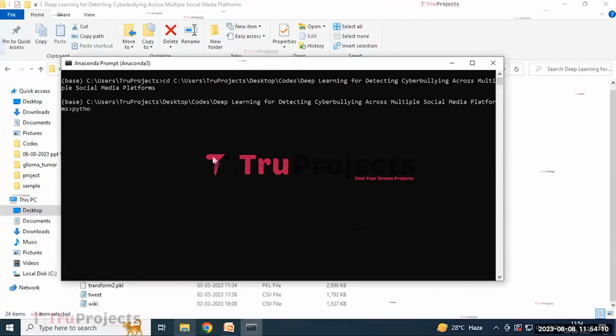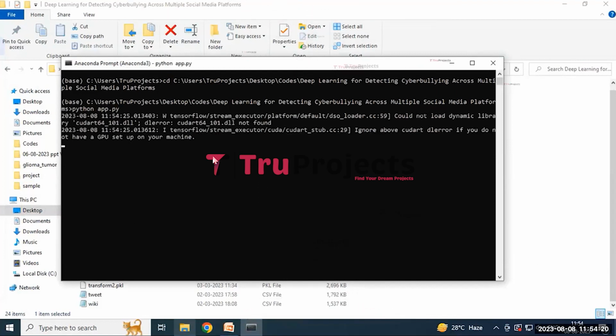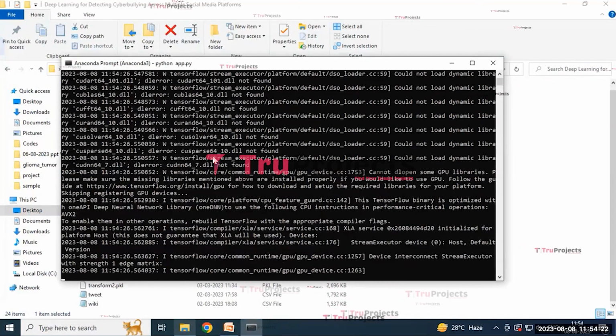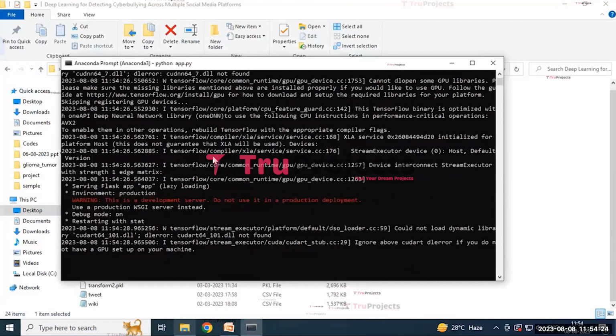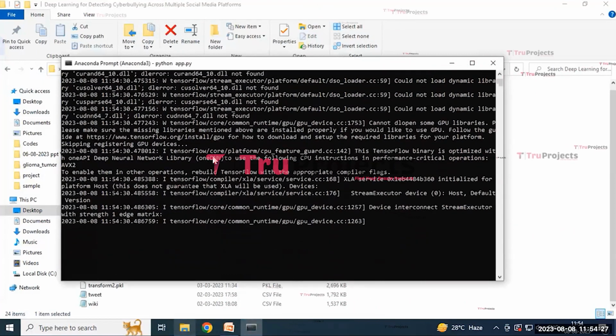We need to write the command python space app.py. By using this command, it will execute the Python script to perform the runtime check for any syntax errors or logical issues. And then click on the enter button. After running this app.py file, the Flask framework will host the application locally at the default address.